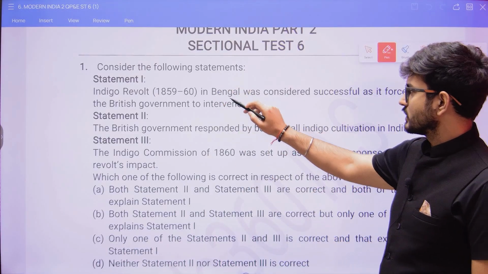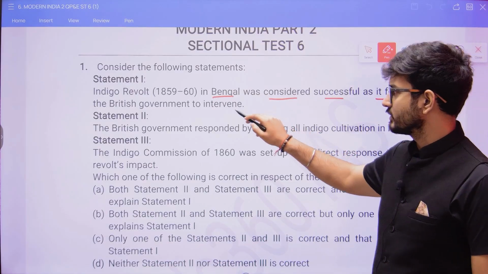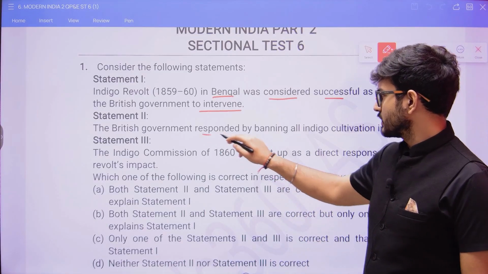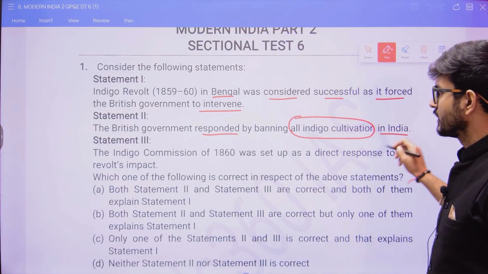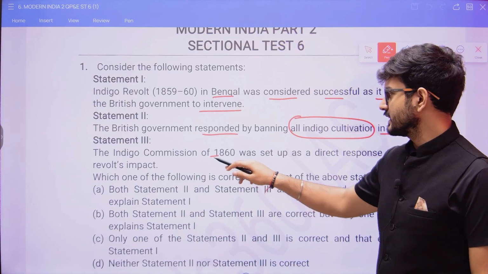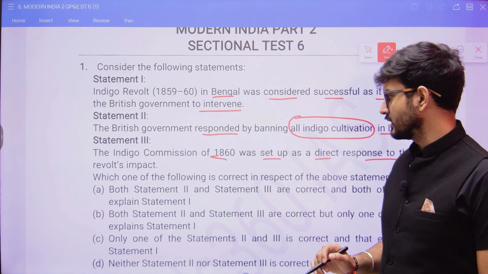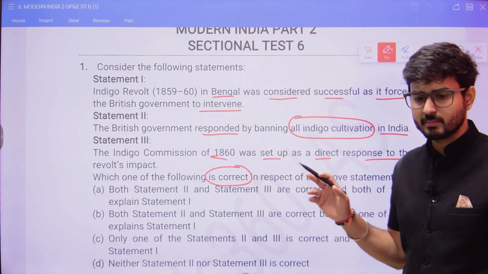Statement 1: The Indigo Revolt in Bengal was considered successful as it forced the British government to intervene. Statement 2: The British government responded by banning all indigo cultivation in India. Statement 3: The Indigo Commission of 1860 was set up as a direct response to the revolt's impact. Which one of the following is correct with respect to the above statements?